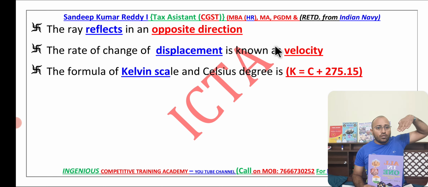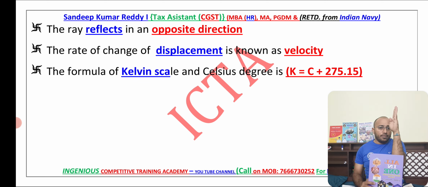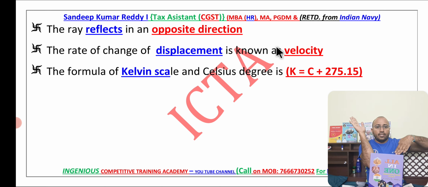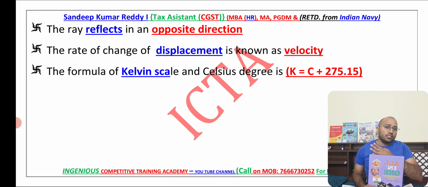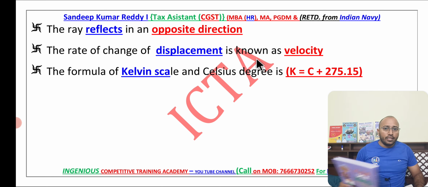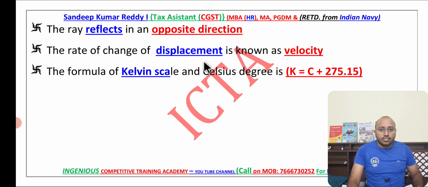That is the reason once the light falls on a surface, it gets directly reflected, and the normal will be like this. We have the incident ray and the reflected ray. In the center, if it is 45 degrees and 45 degrees, the total is 90 degrees. At the center it will be the normal ray. This happens in the same medium only, and the ray gets reflected in the opposite direction.